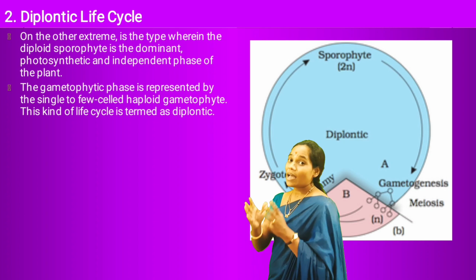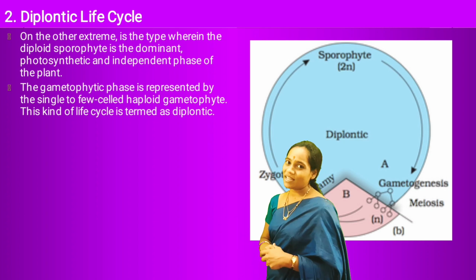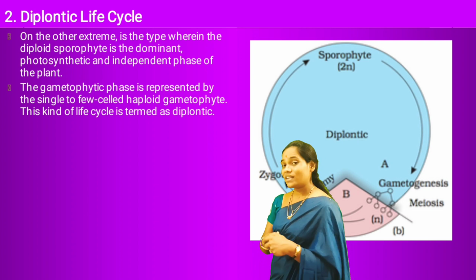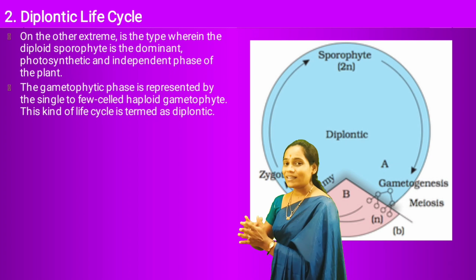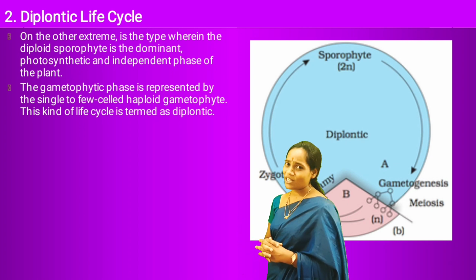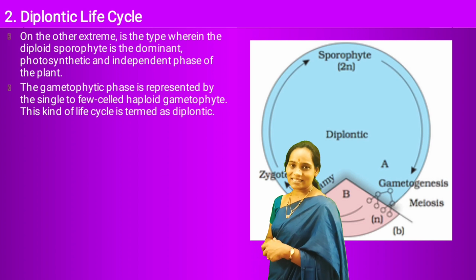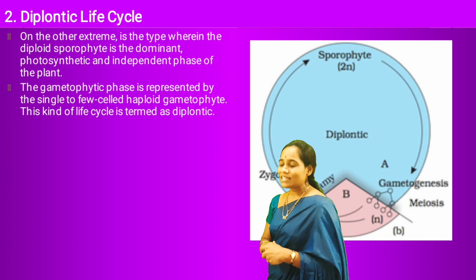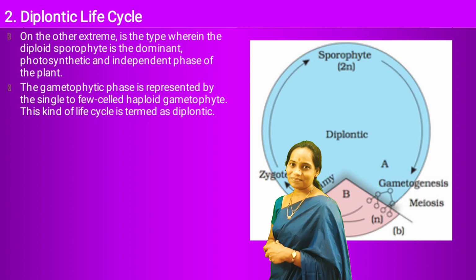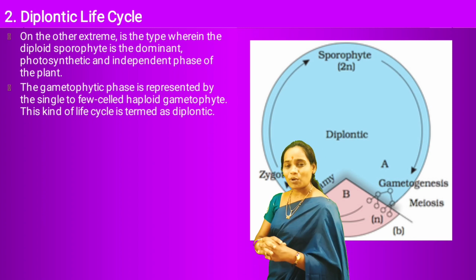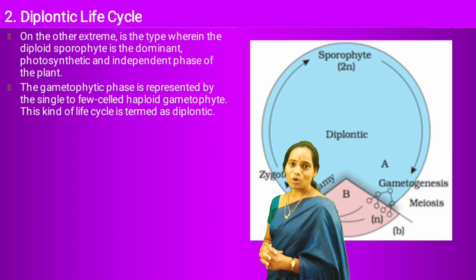But remember, the haploid gametophytic plant body is made up of very few cells and it will not be free-living, because it depends on the sporophytic plant body.